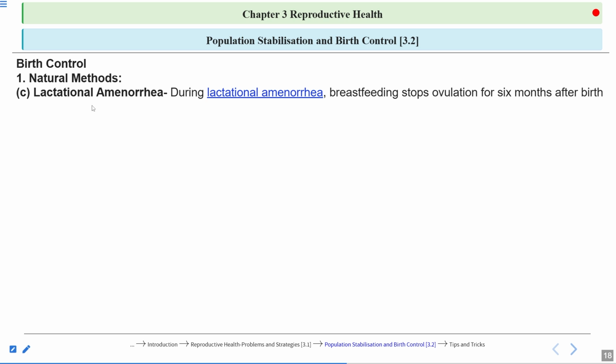Okay, and during this, what happens? During intense lactation, there is no menstrual cycle. The egg is not released, so there is no ovulation. And this method is effective up to 6 months after delivery.